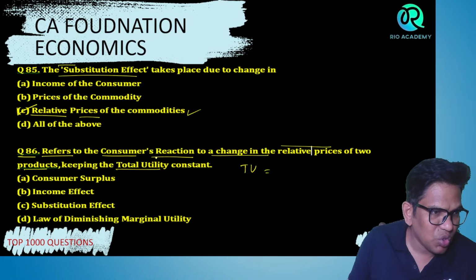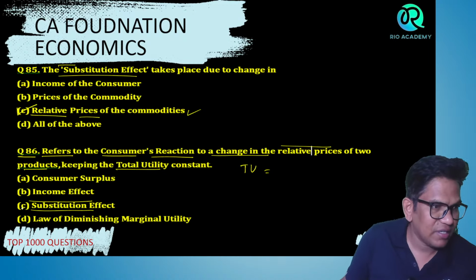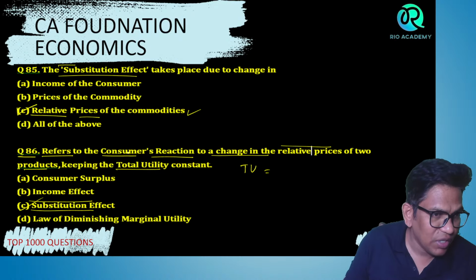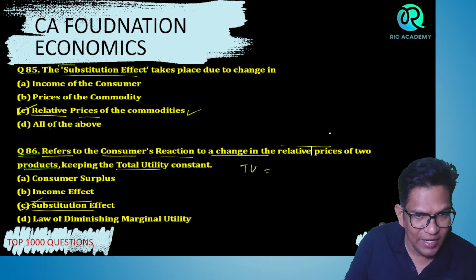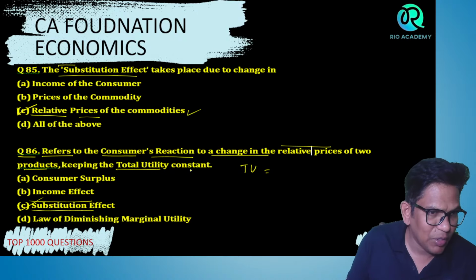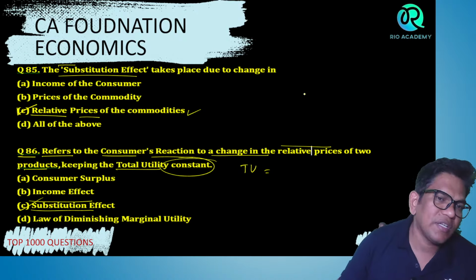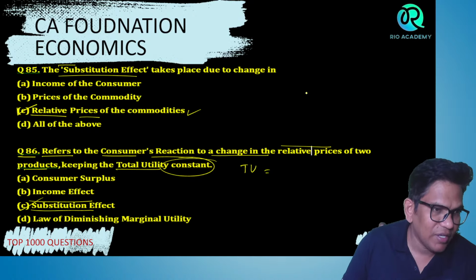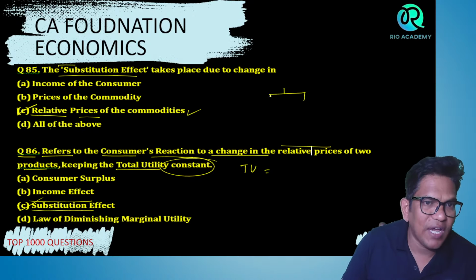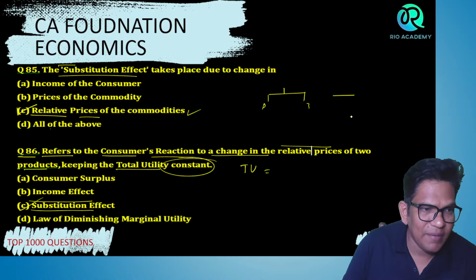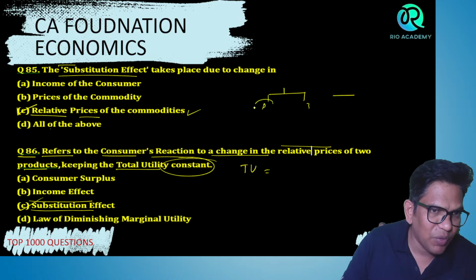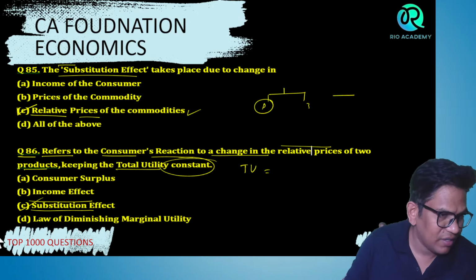Right? So which is that? Tell me. 86 is again, my dear student, it is substitution effect. Remember this. Substitution effect refers to the consumer reaction to the change in the relative price of two products, keeping the totality constant, right? Obviously, when you are buying two goods that have a different price, but satisfaction utility is the same, then when the price of one product decreases, definitely you will buy the other. Okay?